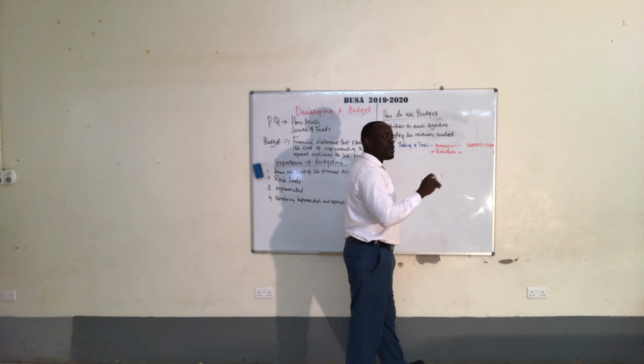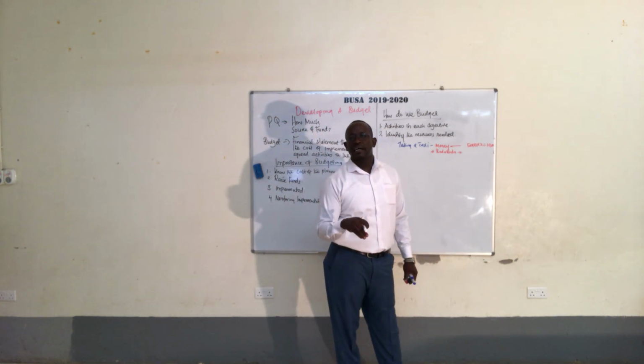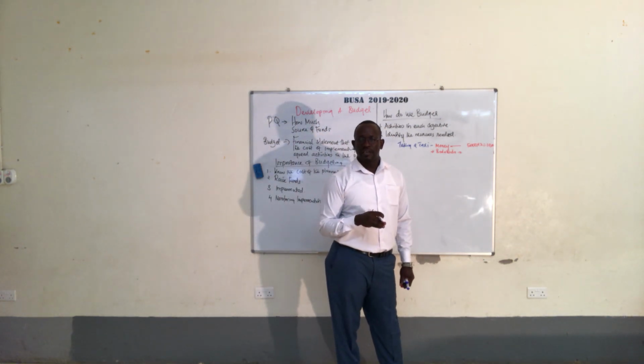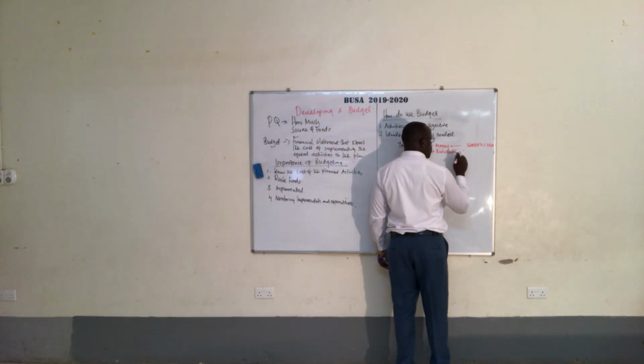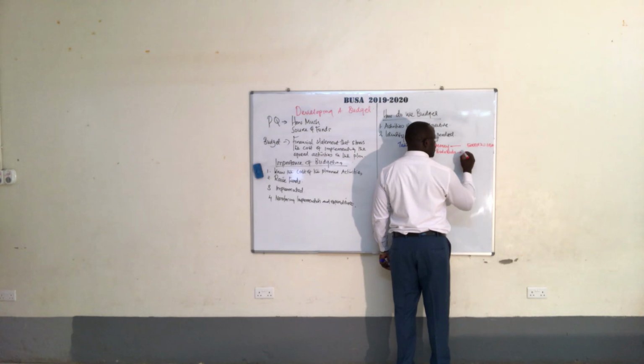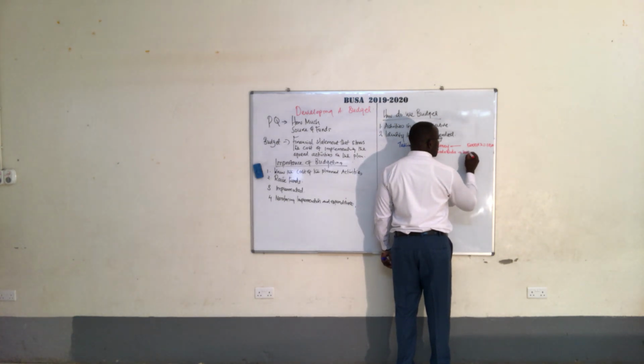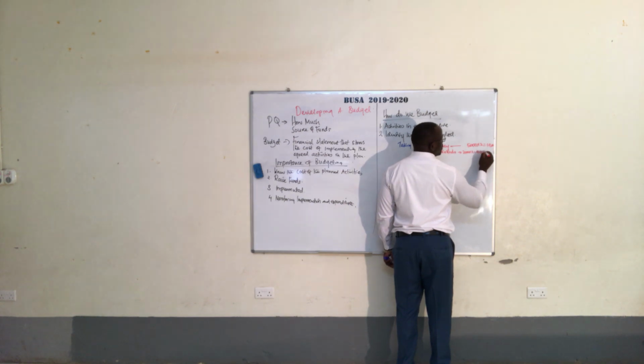Now when I reach Kampala, boda boda to the bank, another 2,000. So you realize boda boda from my place to the road is 2,000, and I need to budget times 2 because I'm coming back. That is 4,000.